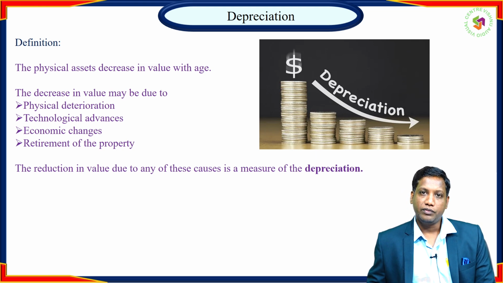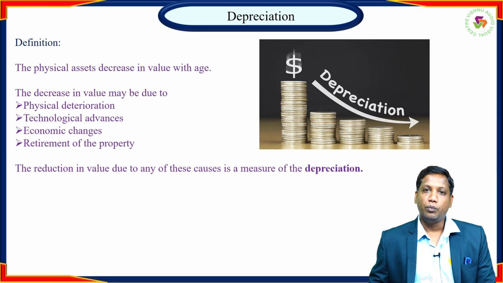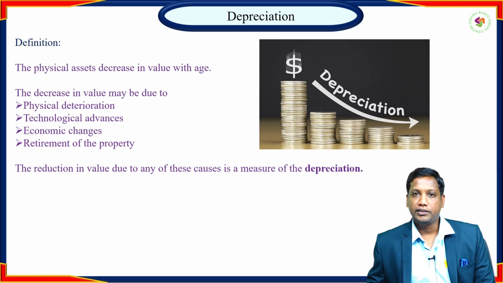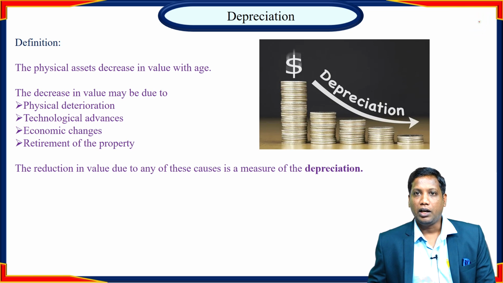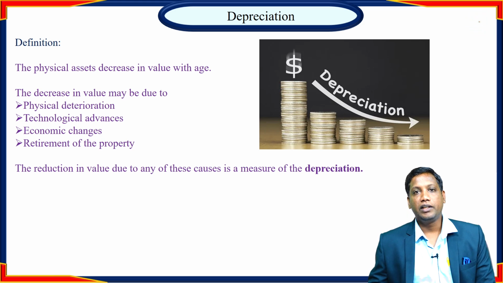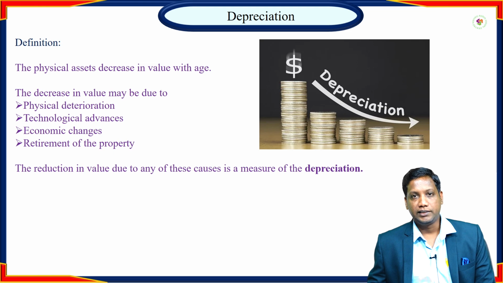Due to the usage of the equipment, there are many possible reductions in the value of the asset, for example wear and tear, corrosion, deterioration of the equipment, and retirement of the property. These are the possible reasons for the decrease in the value of the asset.